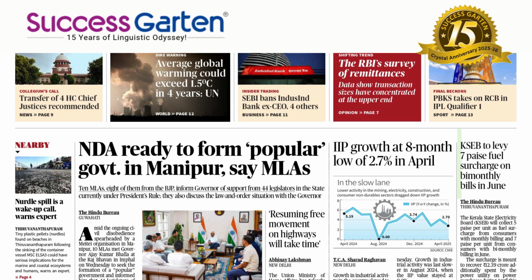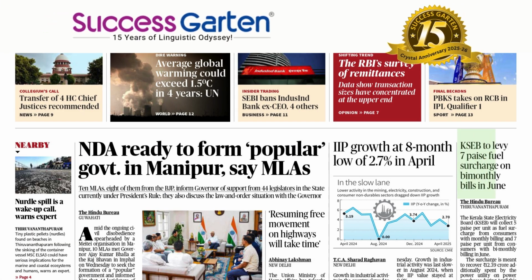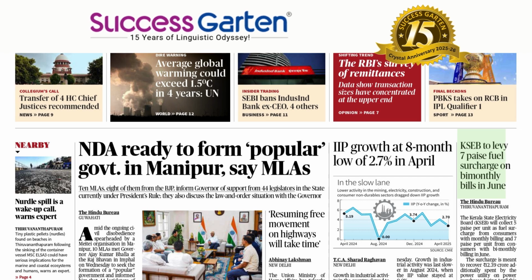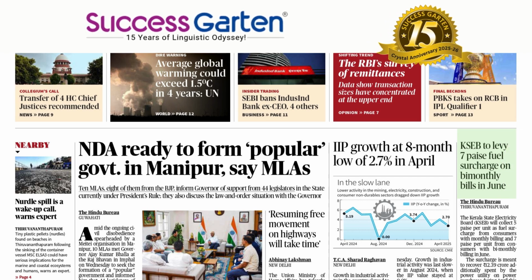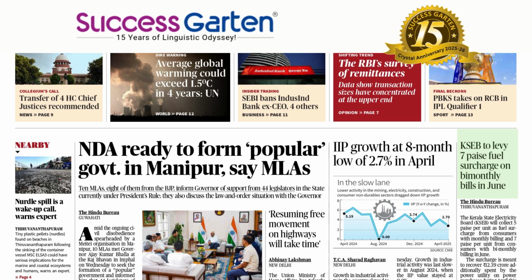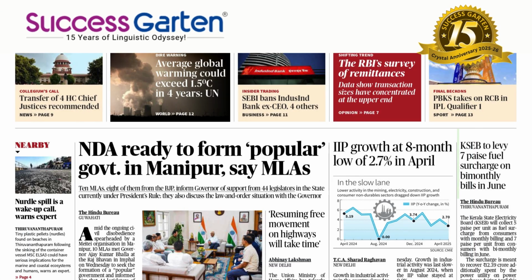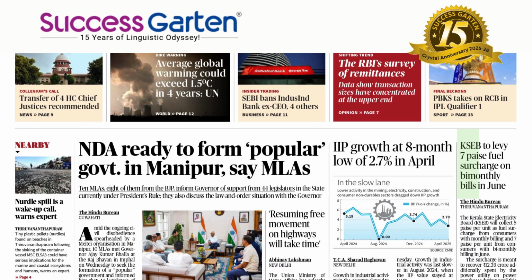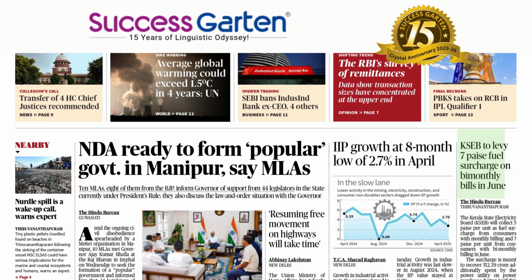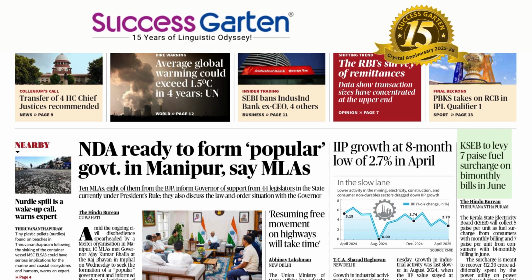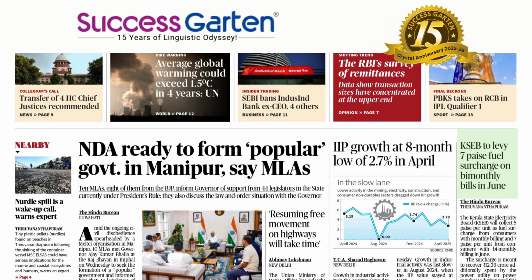Now we move to the next news item. KSEB to levy 7 paise fuel surcharge on bi-monthly bills in June. KSEB stands for Kerala State Electricity Board. What are they supposed to do? They levy, L-E-V-Y. So it's a very interesting noun. Levy. It can act as a verb also. Levy. You demand an amount of money, such as tax, from a person or organization. Levy, straight sound.